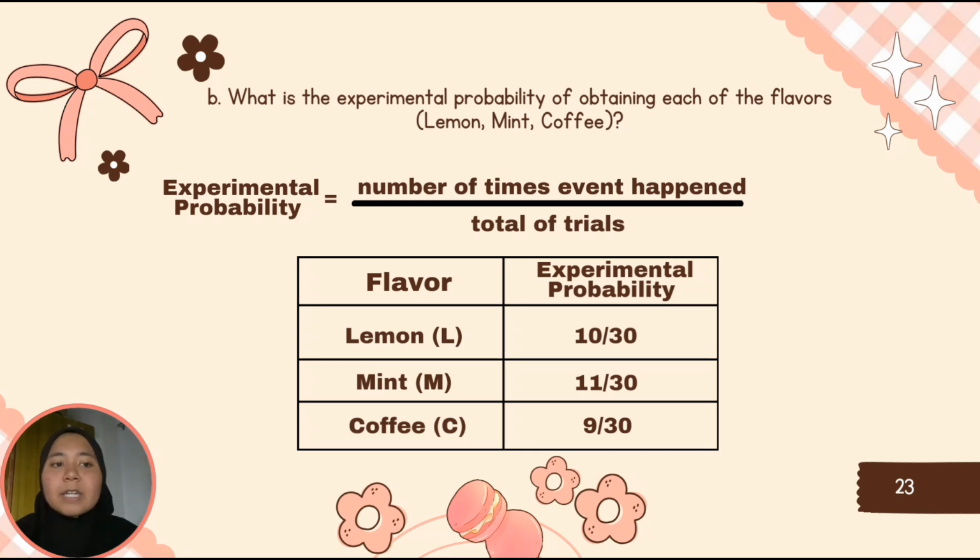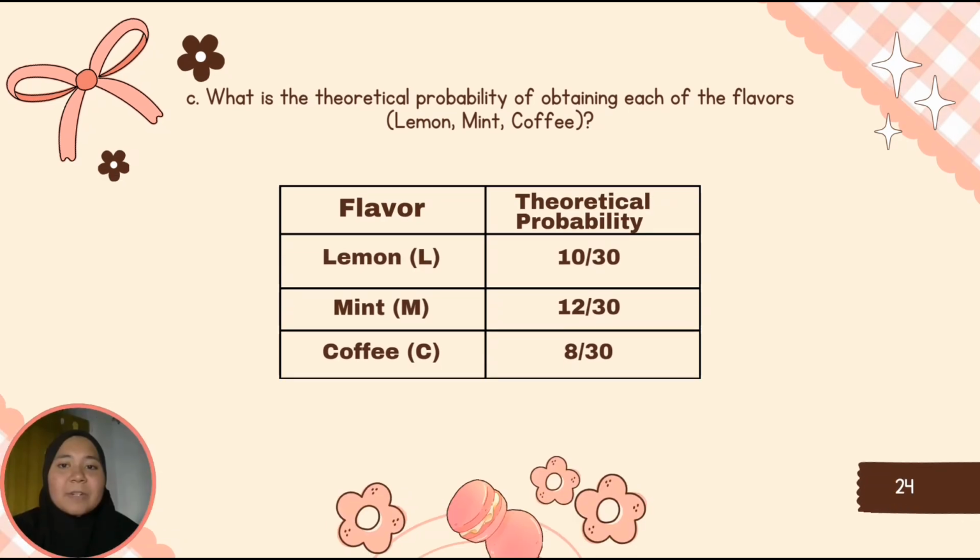For lemon, we get 10 over 30. For mint, we get 11 over 30. And last one, for coffee, we get 9 over 30. The theoretical probability is the number of candy that we use for this experiment divided by the total of all flavor candy that we use, which is lemon we get 10 over 30, mint we get 12 over 30, and lastly coffee we get 8 over 30.